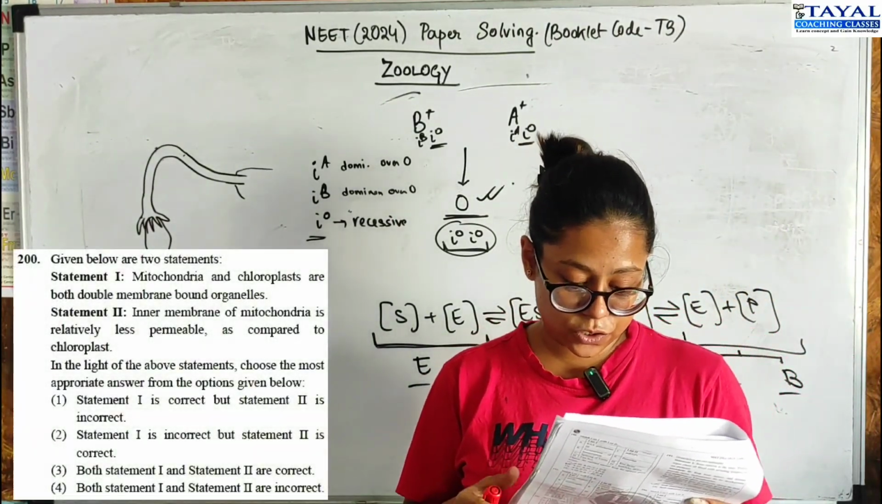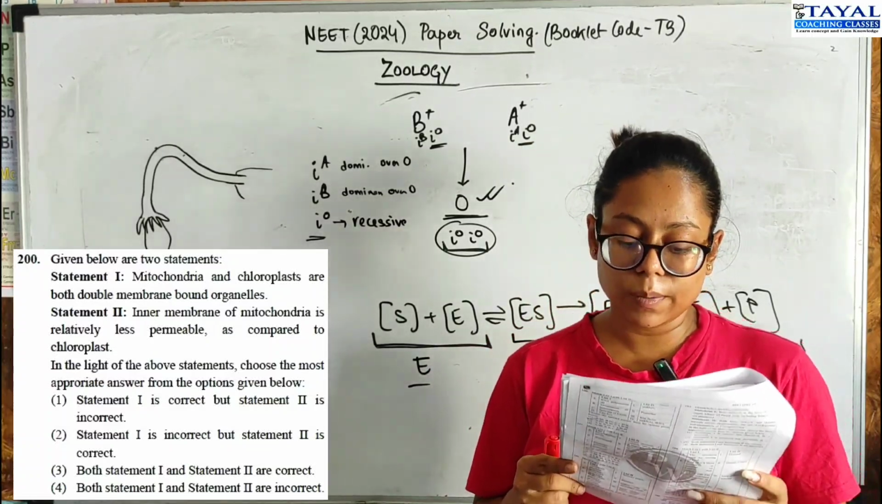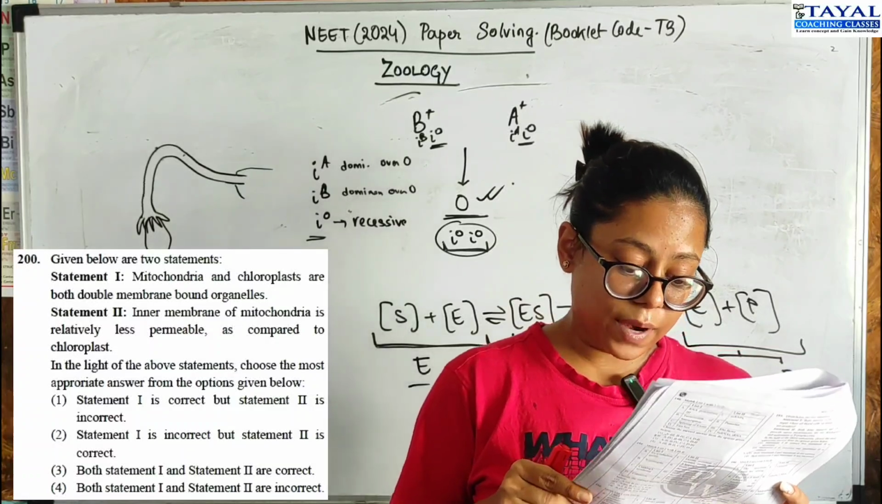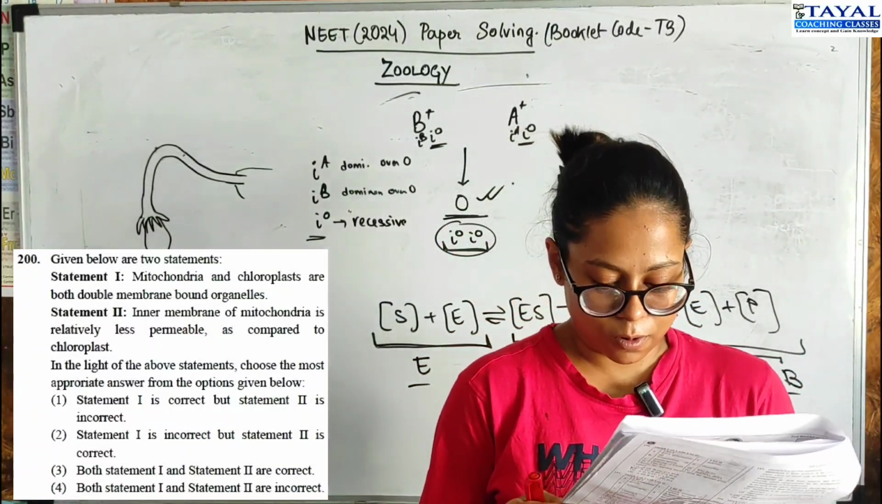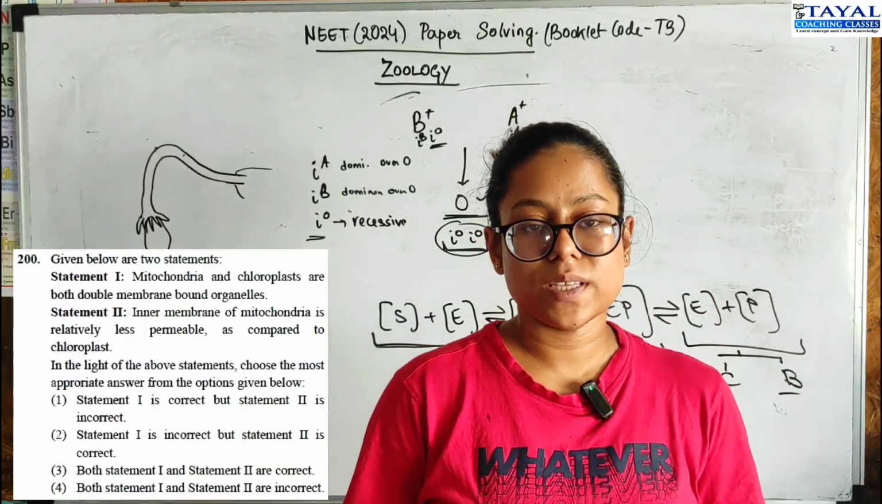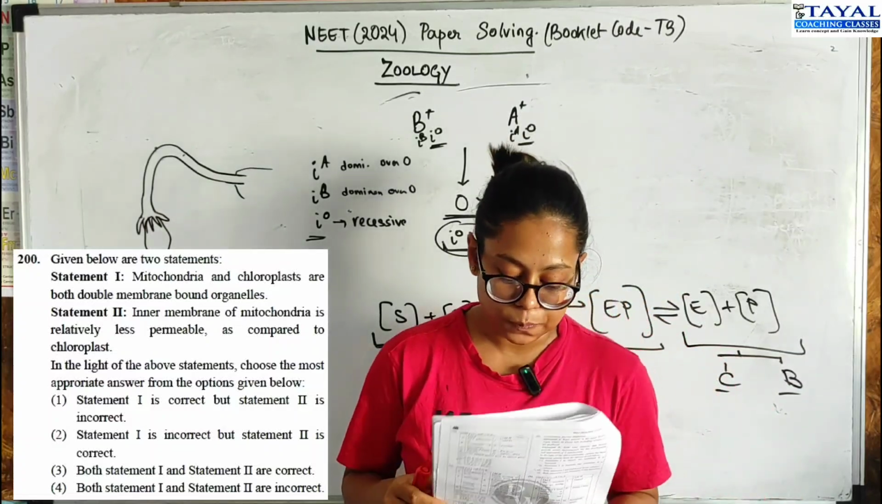Moving on to the last question, two statements. Mitochondria and chloroplasts are both double membrane bound organelles. Correct? Inner membrane of mitochondria is relatively less permeable as compared to chloroplasts. This is not true. So this is an incorrect statement. So option 1, where statement 1 is correct and statement 2 is incorrect, is the correct option.